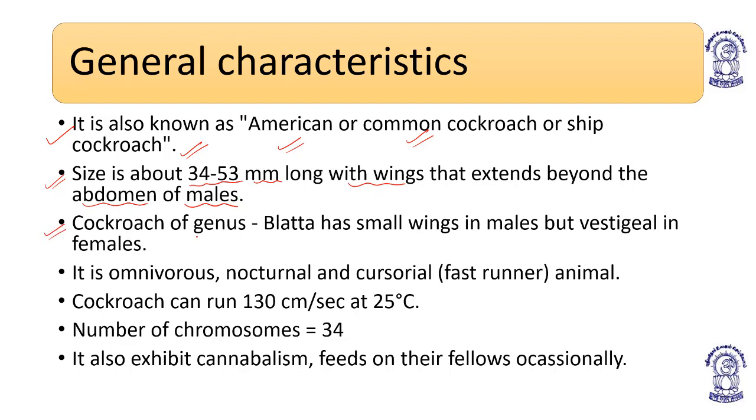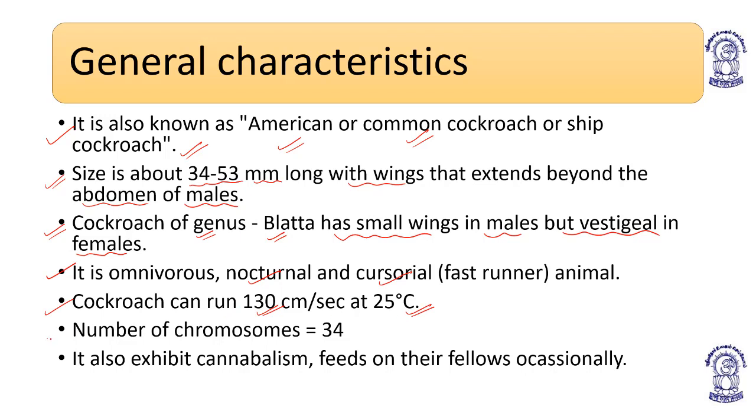Cockroach of genus Blatta has small wings in males but vestigial wings in females. Blatta orientalis: the males have wings but they are shorter than the body, and the females have vestigial or rudimentary wings. Omnivore, nocturnal, cursorial, fast runner animal. Cockroach can run around 130 centimeter per second at 25 degrees Celsius.